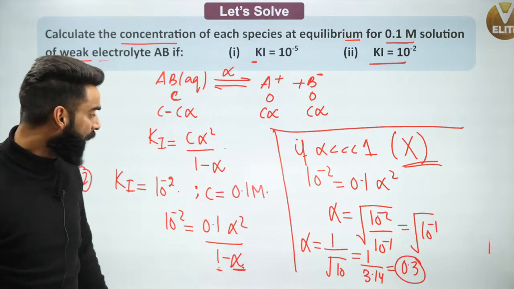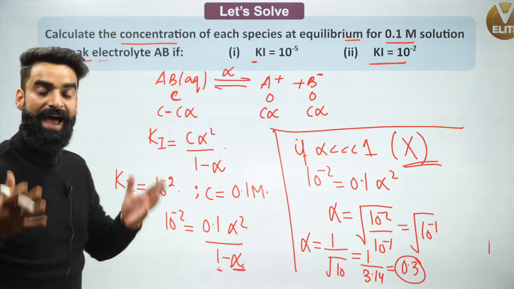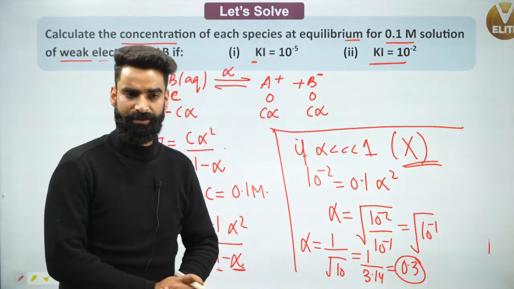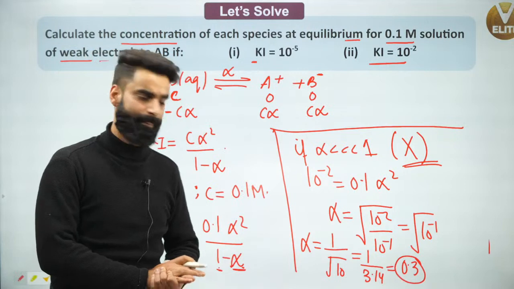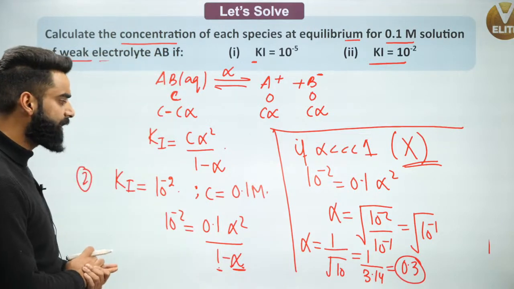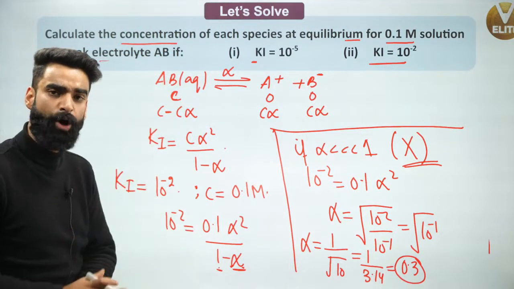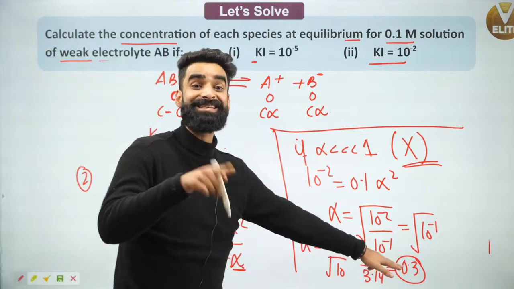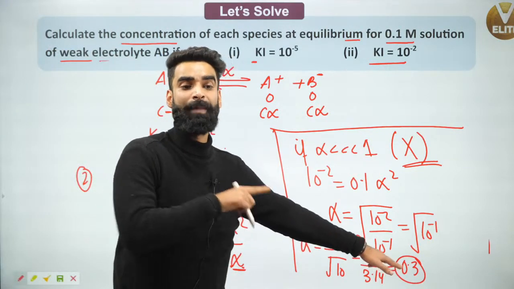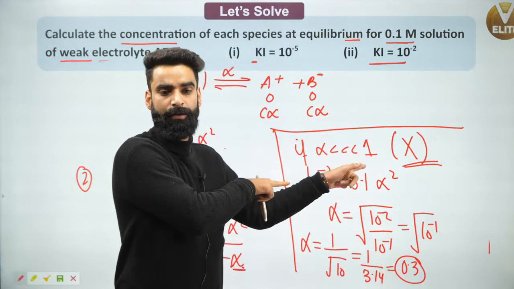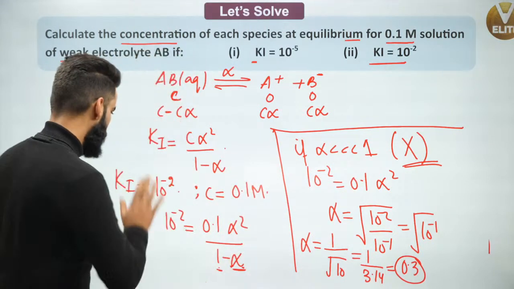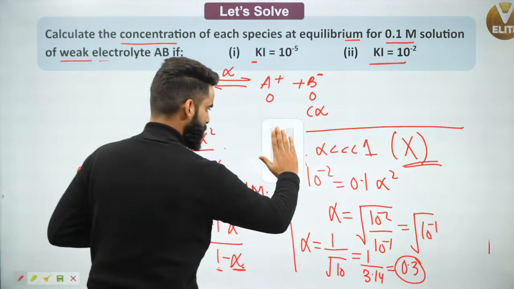Yes. So what I'm going to do now? I have to solve the quadratic equation. And how will I be solving the quadratic equation? Since I got to know the alpha value is not coming as less than 0.05, my neglection was wrong. So what I'll be doing now, just have a look.